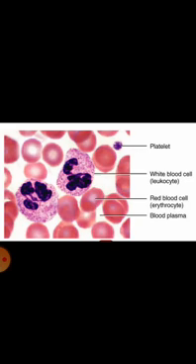Blood is a type of connective tissue. Blood consists of plasma and blood cells. Plasma is the liquid fluid in which red blood cells, white blood cells and platelets are suspended. All these components have different functions individually, but the main function of the blood is to transport materials in the body.